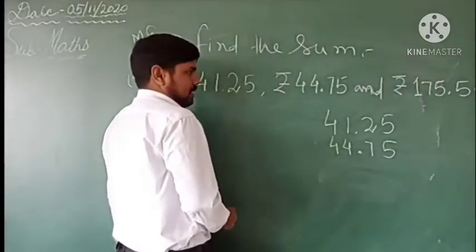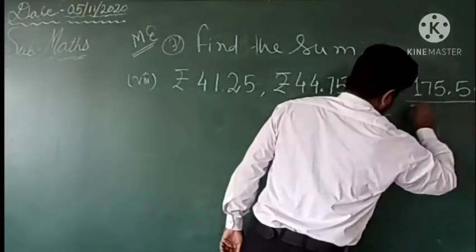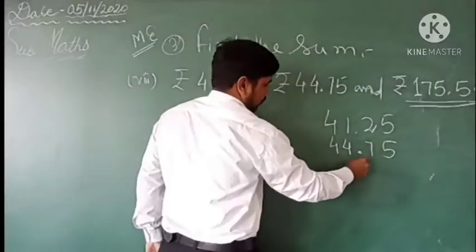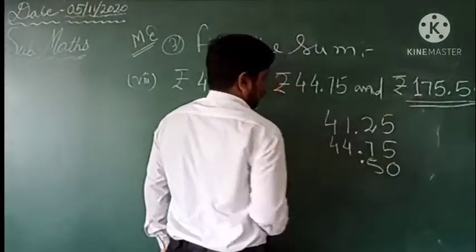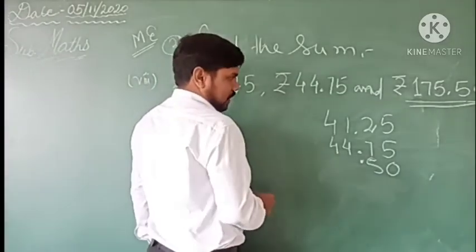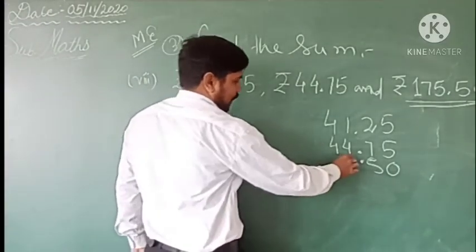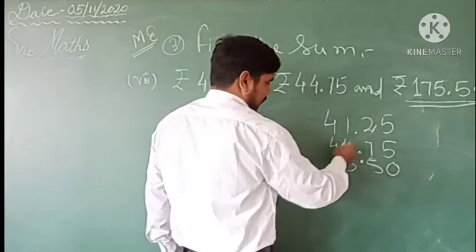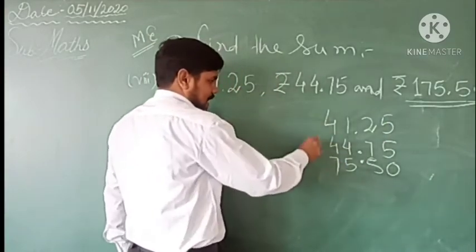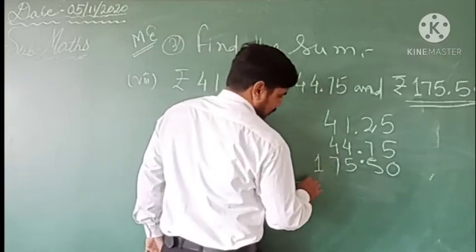Most important thing is to write this number. How to write this number? After the decimal we have 50, so 50 we have written, and before the decimal we have 175. So 5 we will write from the right hand side. So 5 is in ones place, then 7 is in tens place, and 1 is in hundreds place. So like this it will be.